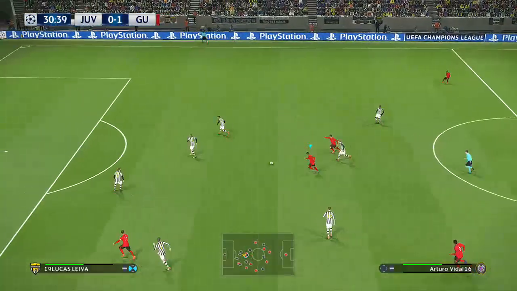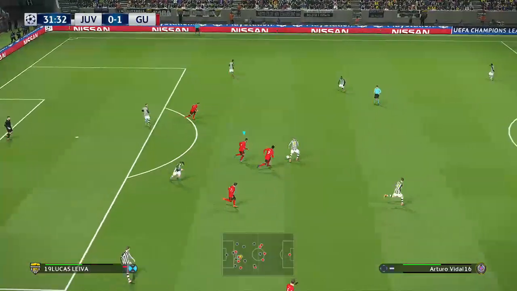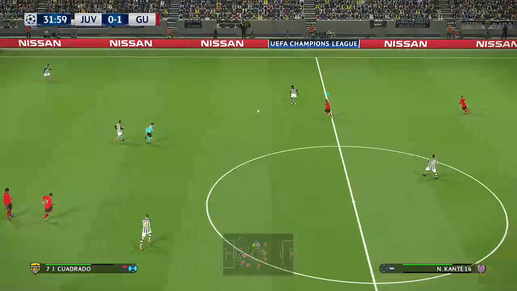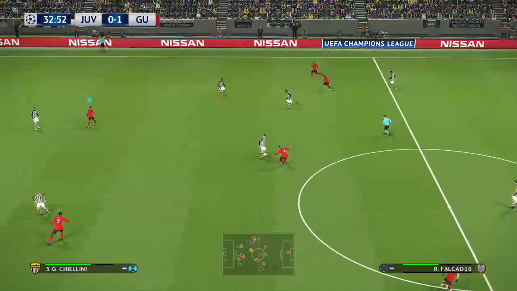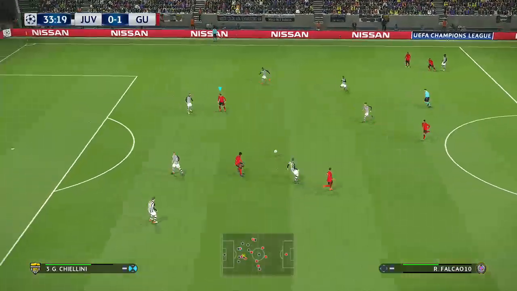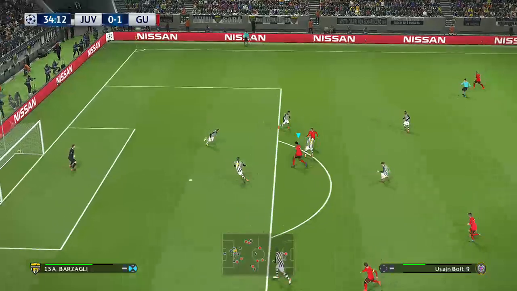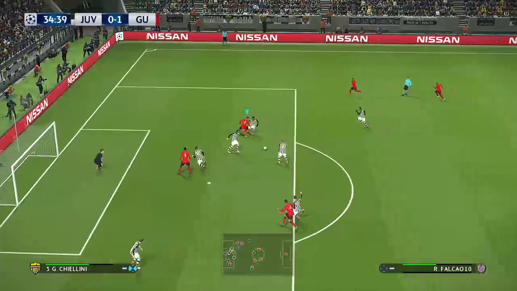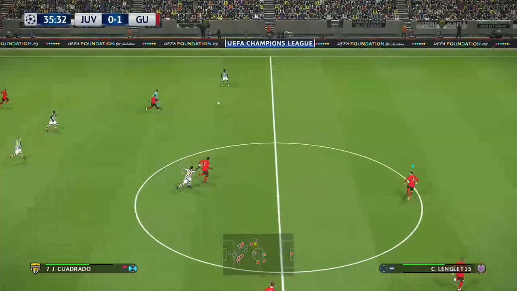And it's Falcao. Vidal. Chiellini. That has put a stop to that. It's a loose ball. Yes, now Falcao. Real chance. Oh, close. Close enough. Plays it forward. Plays it out to the wing.